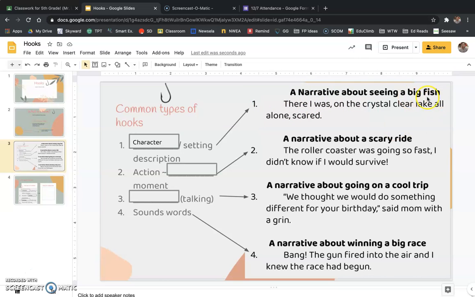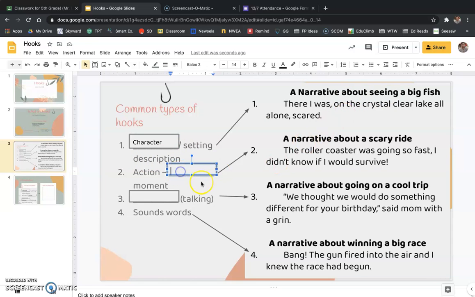So obviously we know that it's about a big fish. But if we didn't know that, we would need to read more, right? What's going to happen? They're out on this lake by themselves. They're alone. They're scared. What's going to happen? Right? This is a really good hook. The student did a great job. They described the setting that they were at. They were describing the lake.